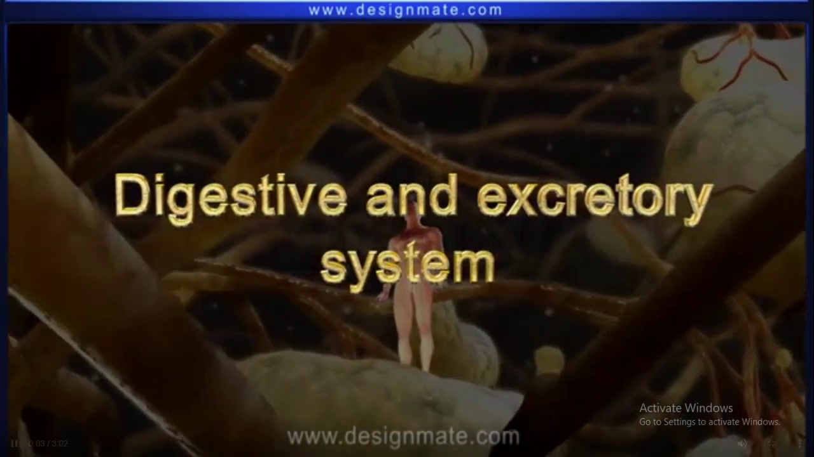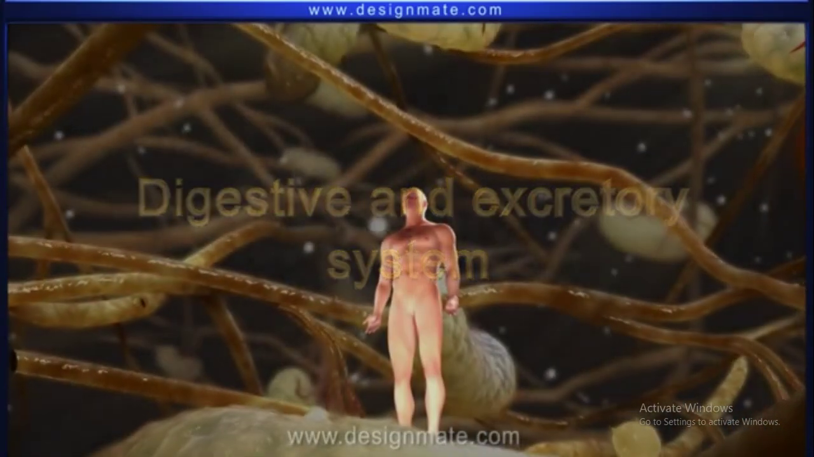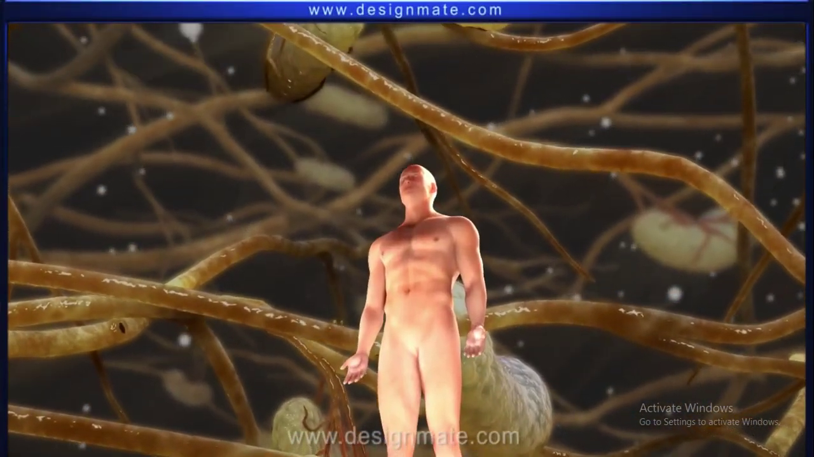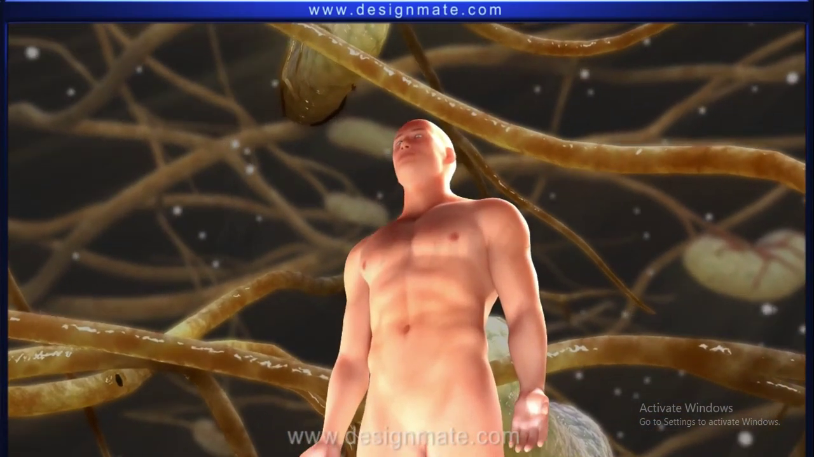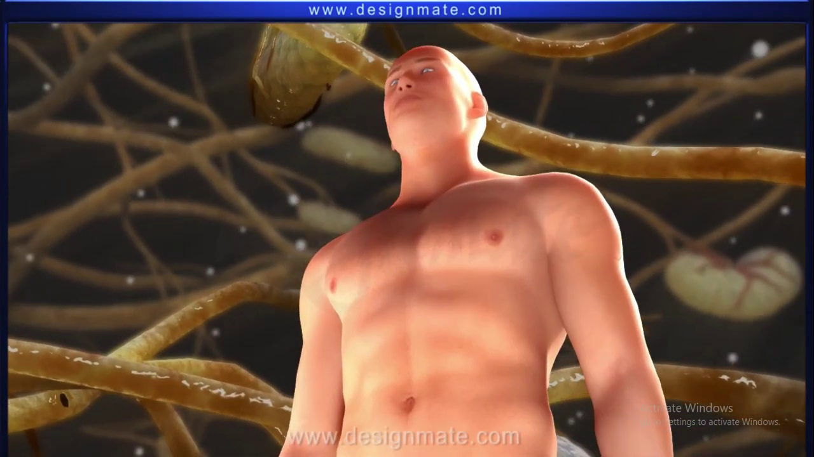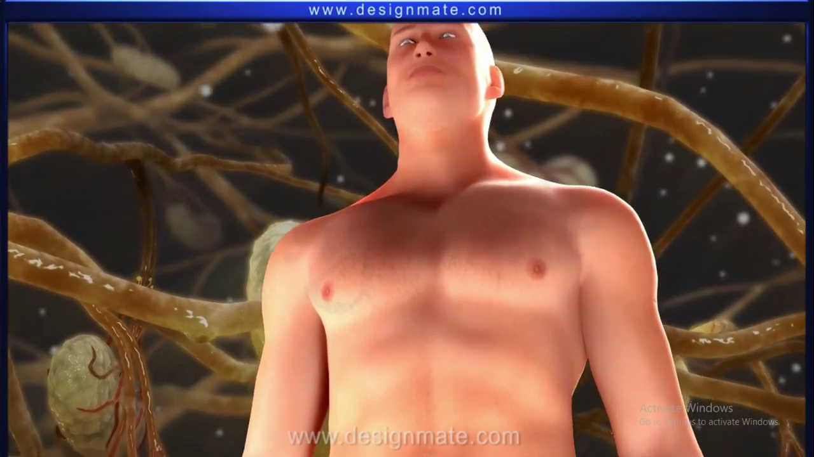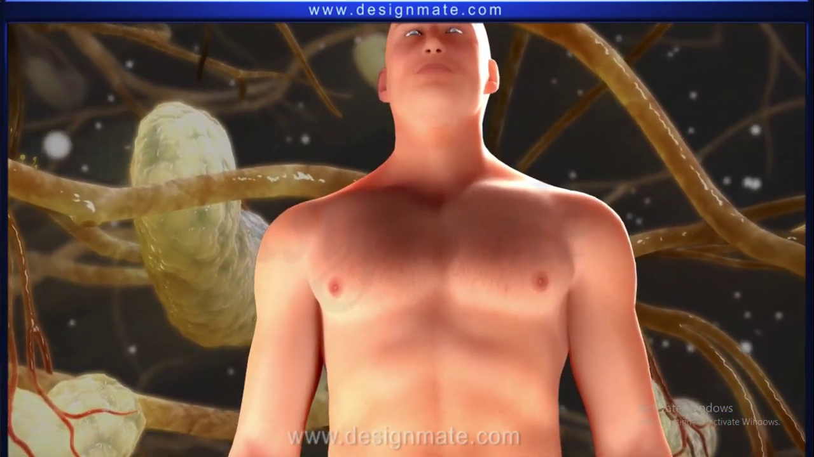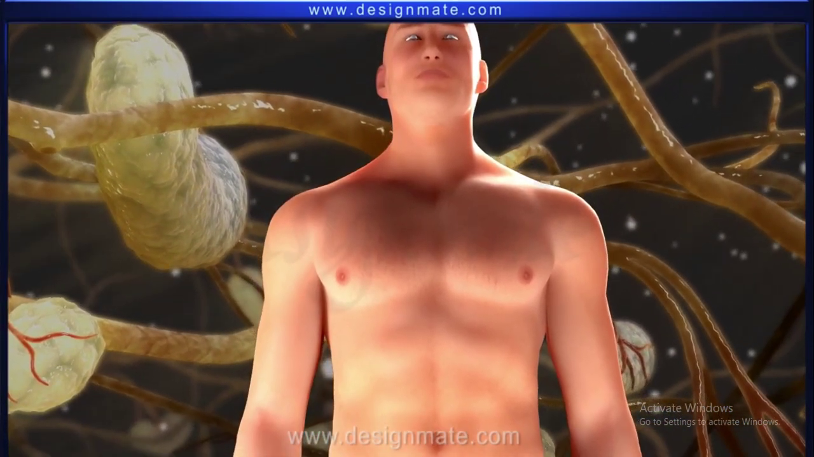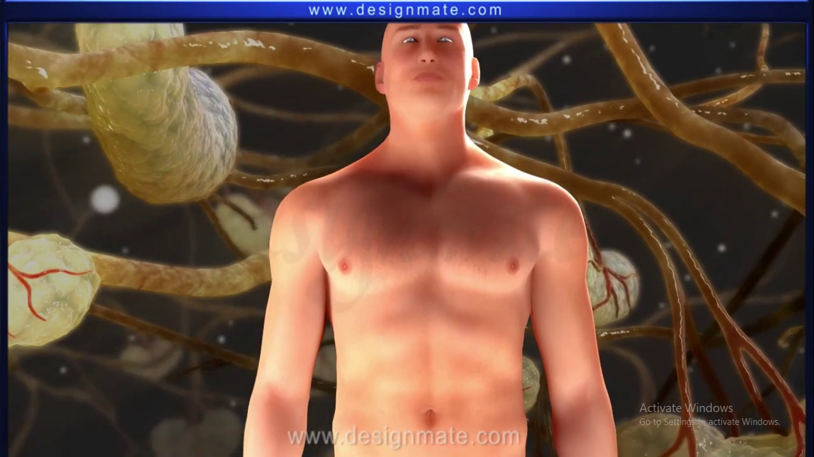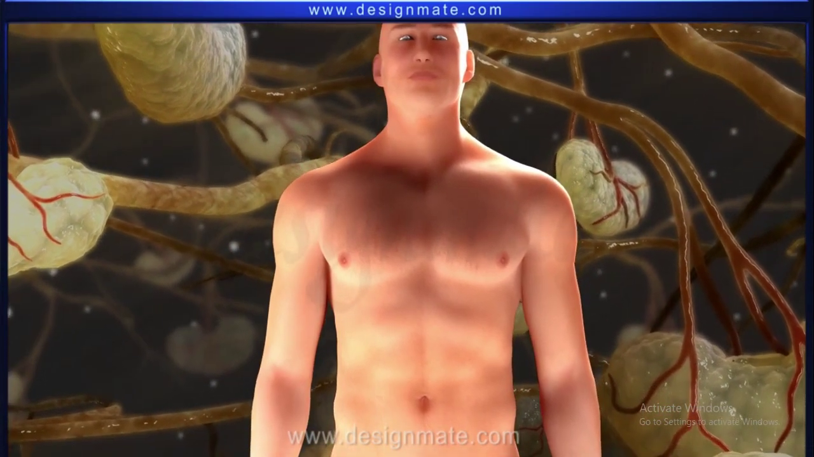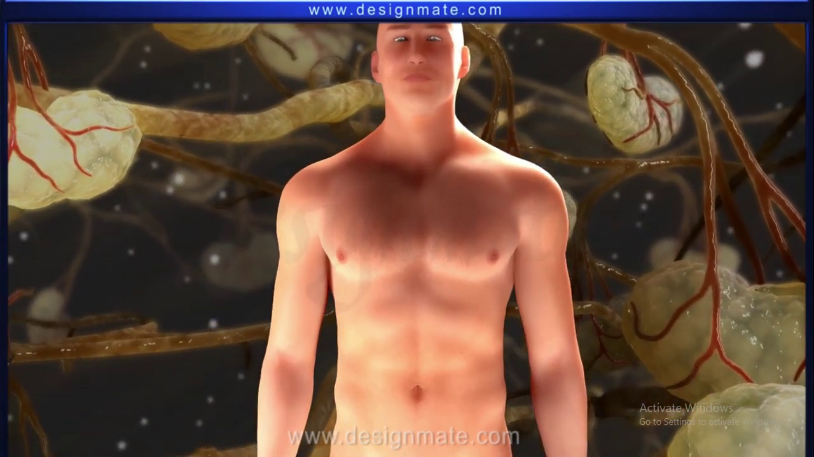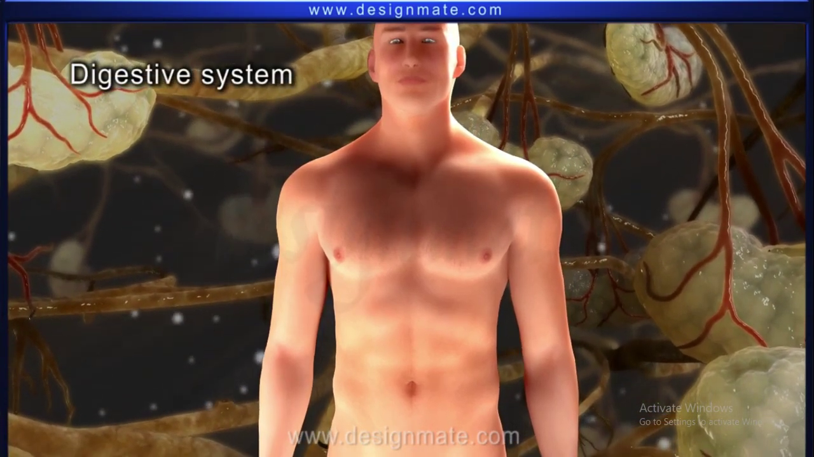Digestive and excretory system. In this topic, we will learn about the human digestive and excretory system. The process of converting complex food into simple forms, which can be used by the body, is called digestion. This is done with the help of the digestive system.